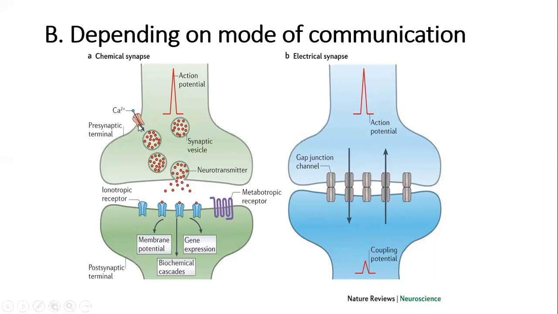Let's see a few structural features of the presynaptic terminal. It is basically the terminal axonal expansion. It is thick, having high density, contains presynaptic vesicles containing the neurotransmitters, and a large number of lysosomes is present within the presynaptic terminal.